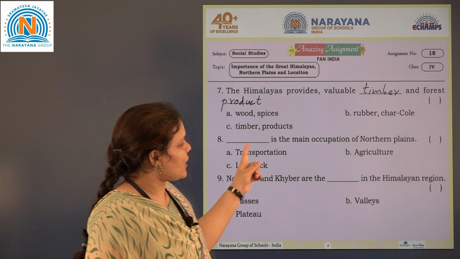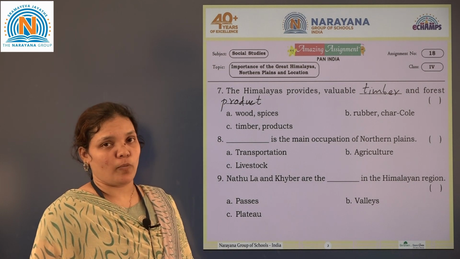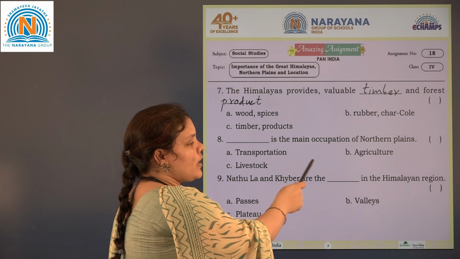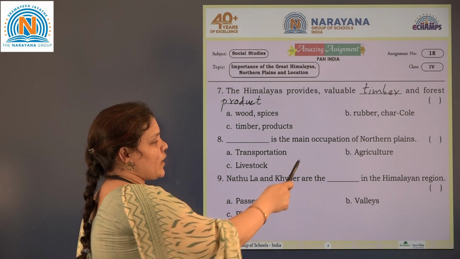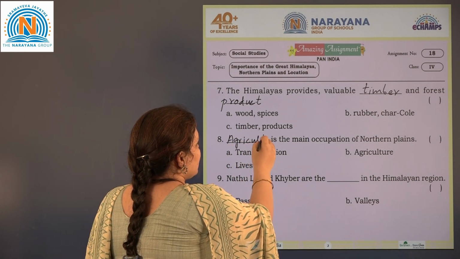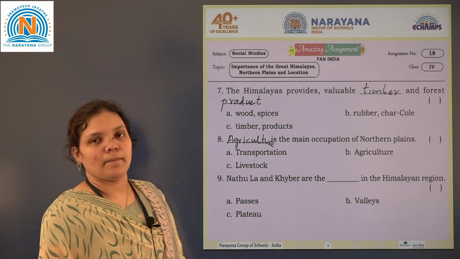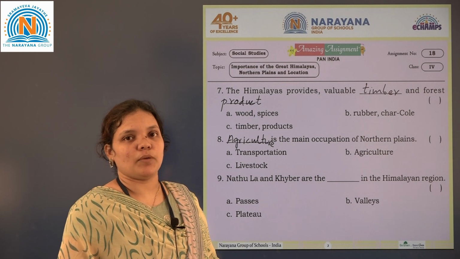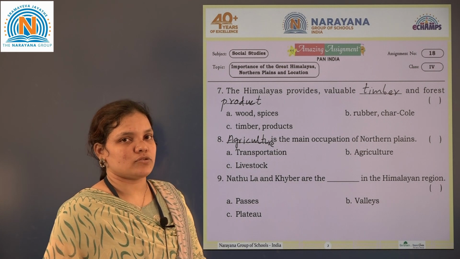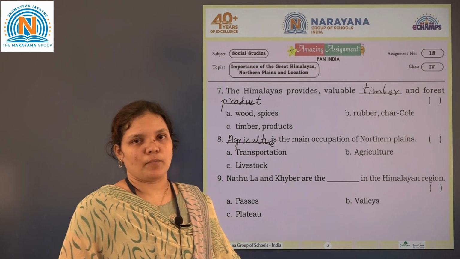Next, eighth one, dash is the main occupation of northern plains. What is the main occupation of the people in northern plains? So options, transport, agriculture or livestock. So correct answer is agriculture. Agriculture is the main occupation of the people who are living in northern plains. As water is available in plenty, at the same time the land is plain, so most of the people used to occupy the agriculture profession.